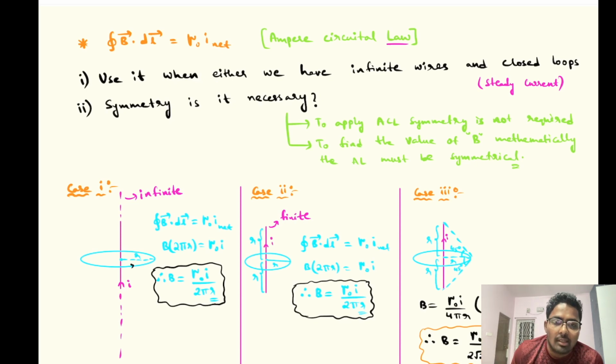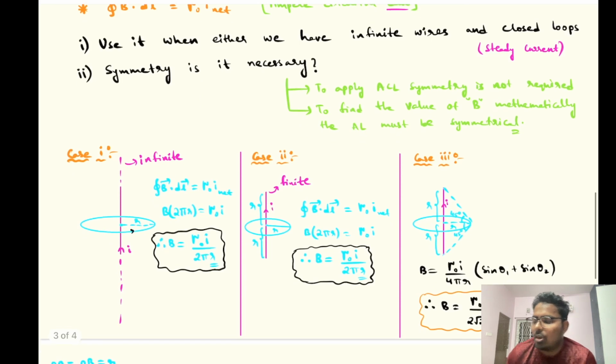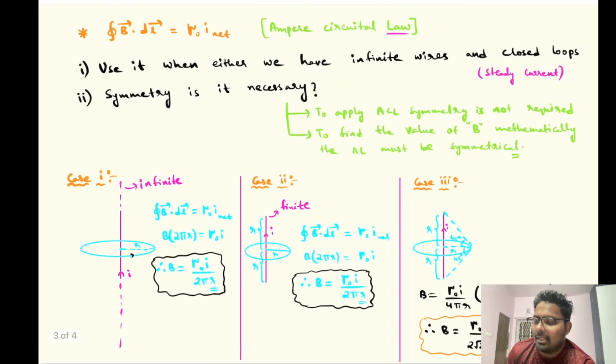So I understood why it should be symmetrical. As I said, if it is unsymmetrical, we don't know the maths behind it and how it will get solved, so it will be very difficult. But if it is symmetrical, then you will be able to do the mathematics and find B. The same goes with electrostatics Gauss law as well.